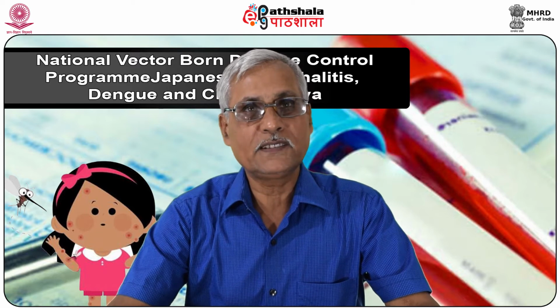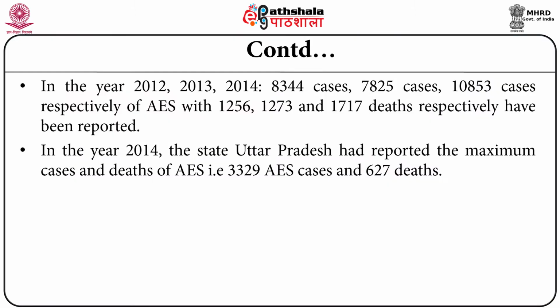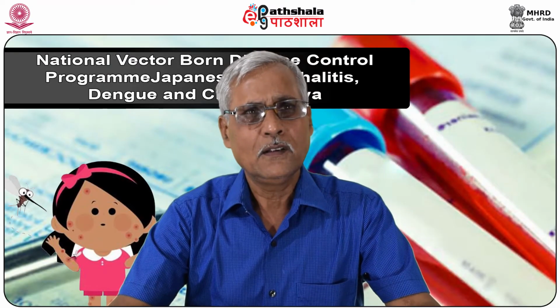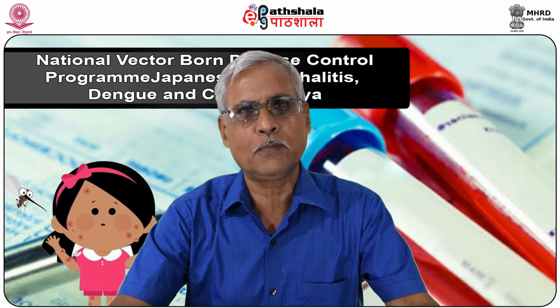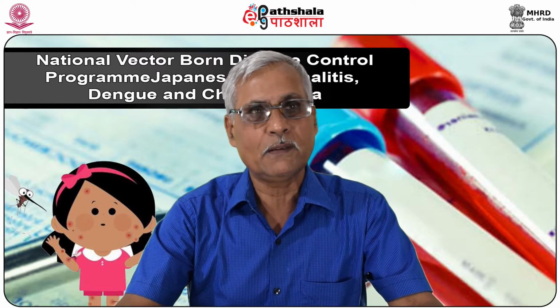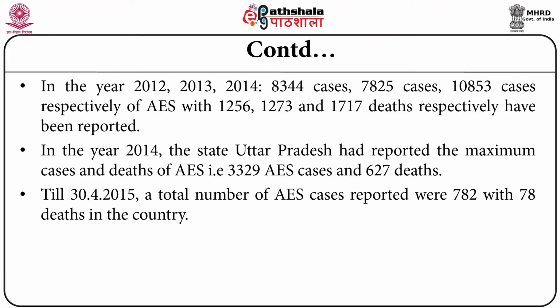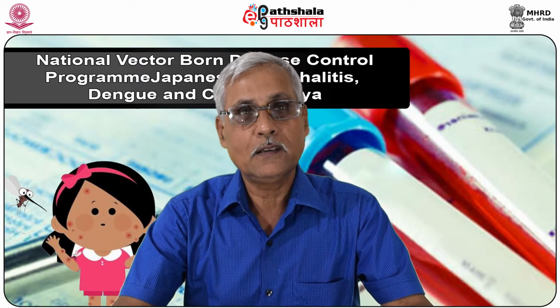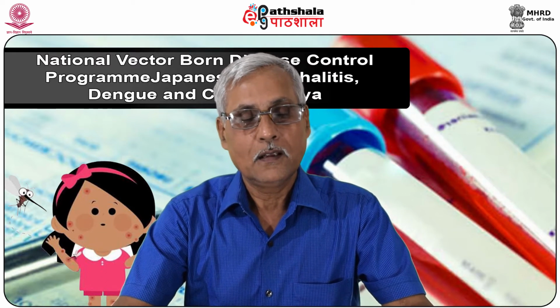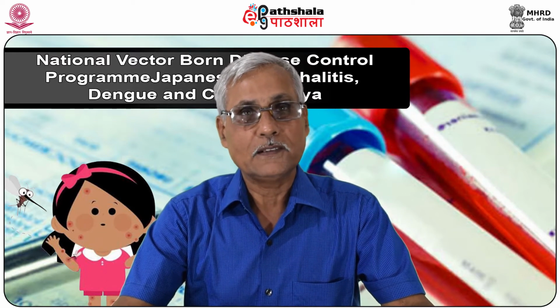In the year 2014, the state of Uttar Pradesh reported the maximum cases and deaths of AES: 3,329 AES cases and 627 deaths. Till 30th April 2015, a total of 782 AES cases and 78 deaths were reported in the country. The figures just enumerated show that Japanese encephalitis as well as acute encephalitis syndrome has remained a significant problem in the country for many years.